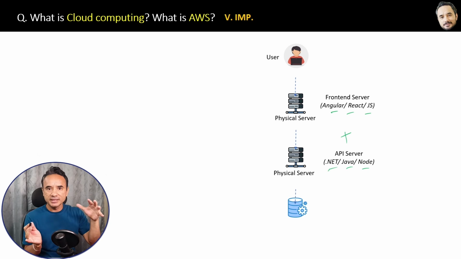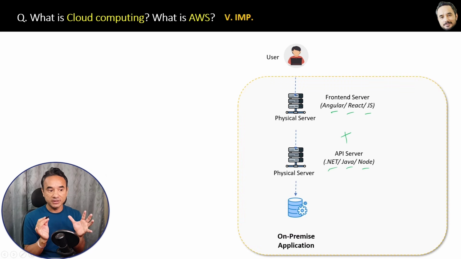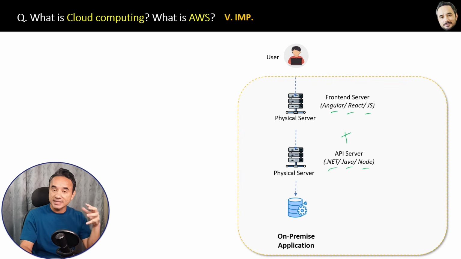The API server can be a single server, which can be a monolithic application also. Okay, so this is how your on-premises infrastructure is set up. This is an on-premise application. On-premise means that your company has to purchase these servers and maintain these servers physically inside their own office or own data center.